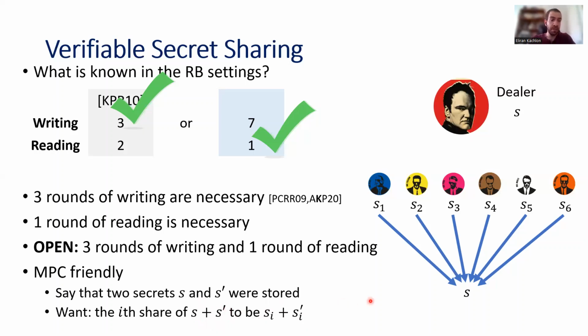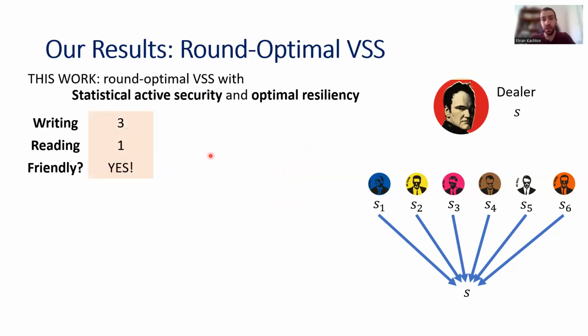Okay, and a VSS scheme that is MPC friendly is very important if you want to use this VSS to construct MPC. But now it is known that the protocol of KPR is not MPC friendly. However, the protocol with the 7 rounds of writing is MPC friendly. Okay, in our work, we show that there exists a protocol that has 3 rounds of writing, 1 round of reading, and it is MPC friendly. Okay, so we achieve all of them at the same time.